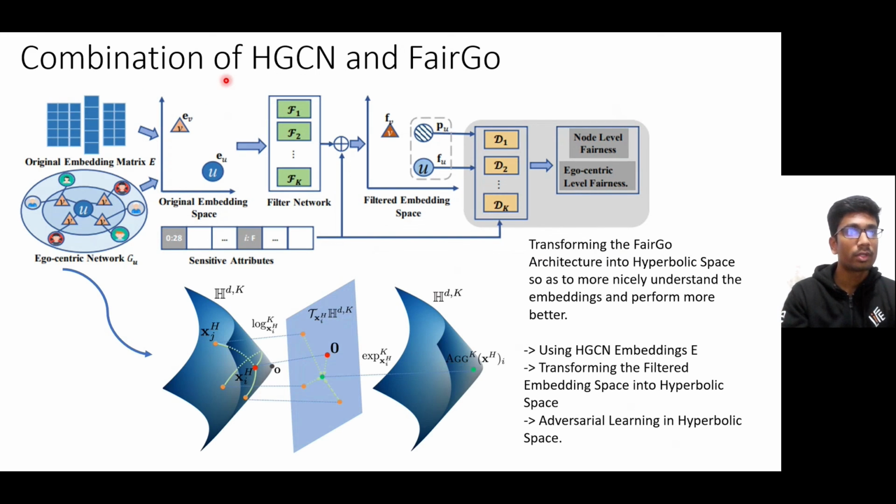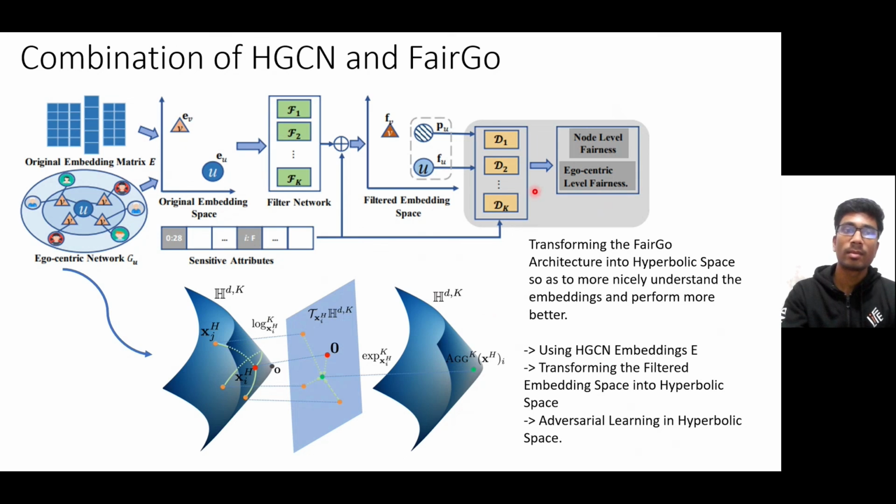And then I'm also going to try the combination of hyperbolic graph convolution network with FAIRGO. Here, I'll be using the hyperbolic embedding matrix scheme, and the original embedding space and the filtered embedding space will be transformed onto the hyperbolic space.